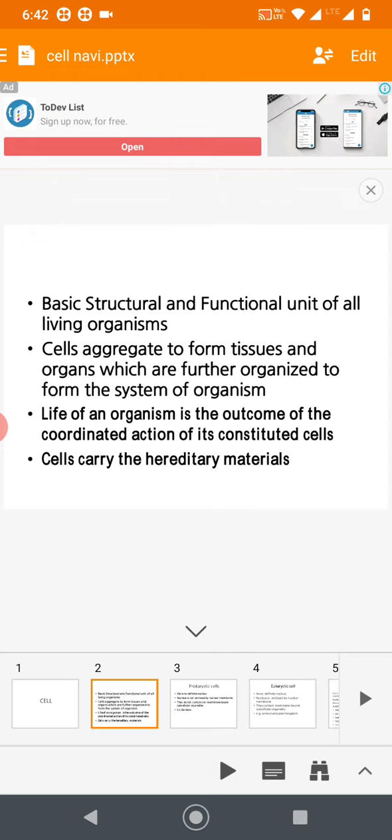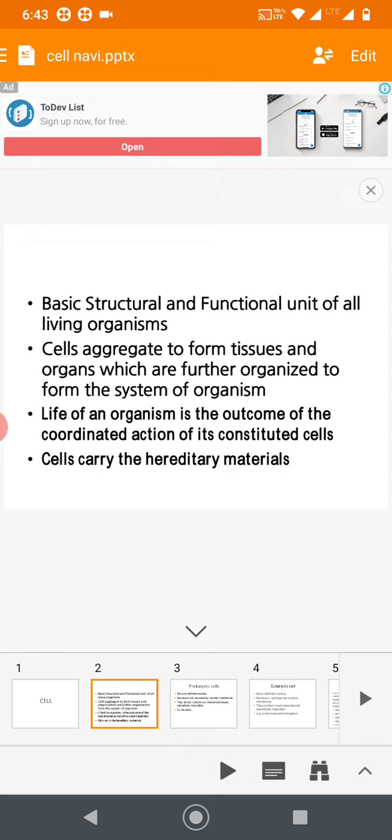Now you know the importance of cell. Cell is the basic functional unit of life. So the life of an organism is the outcome of all coordinated functions of its constituent cells. If cell death, necrosis, is there, that affects even the organs. So everything becomes abnormal. So it is very important, the cell as a basic unit of life.